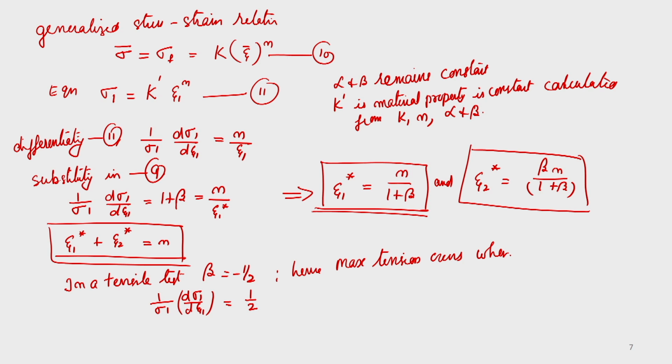So, that is equal to n by epsilon 1, or that indicates that in such a case epsilon 1 star is equal to 2n.